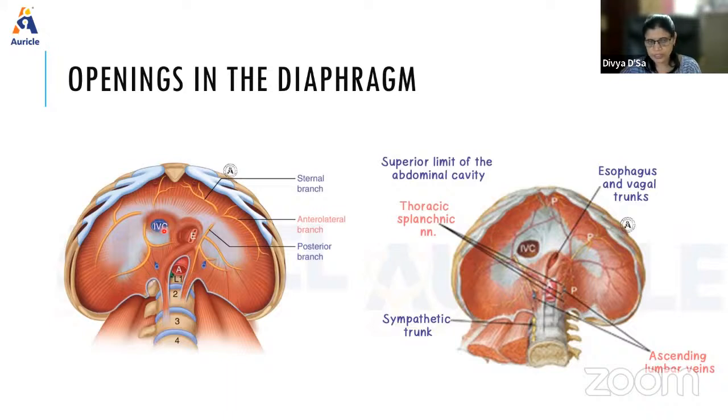The structure passing through it is the inferior vena cava. Then a few branches of the right phrenic nerve and a few lymph vessels also pass through this inferior vena cava opening.